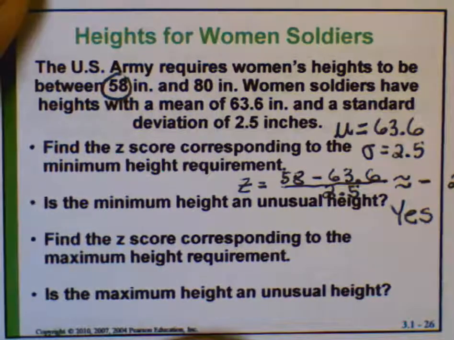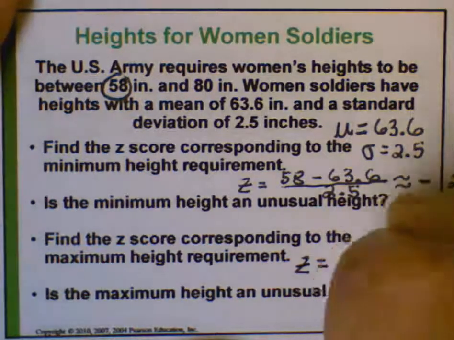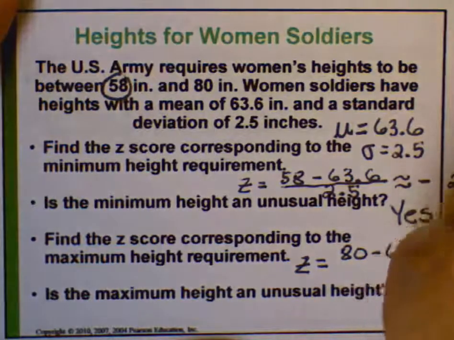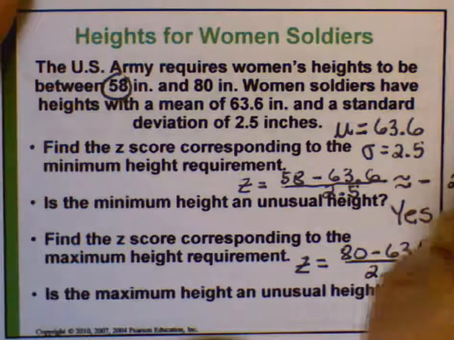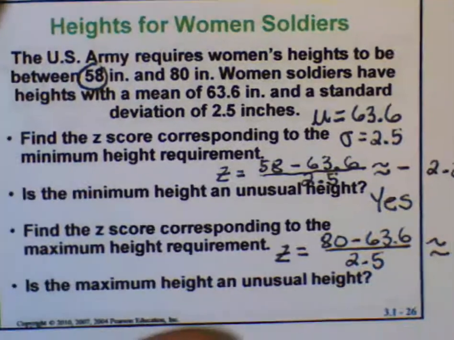Find the z-score corresponding to the maximum height requirement. The maximum height requirement is 80 inches. 80 minus 63.6 divided by the standard deviation would be 16.4 divided by 2.5. That's a z-score of 6.56.